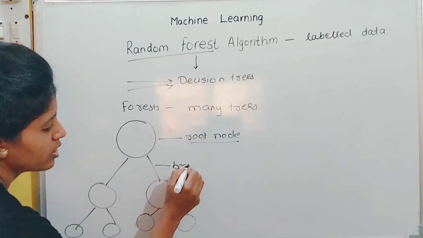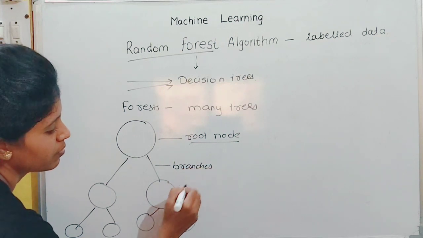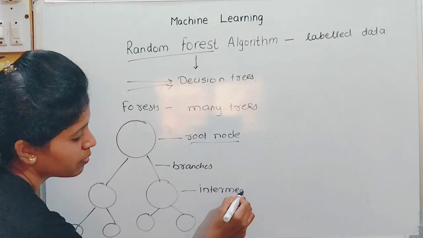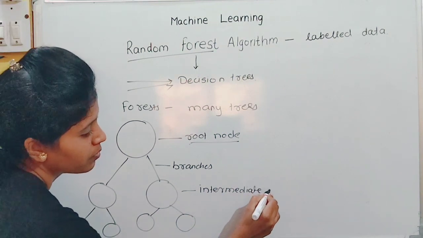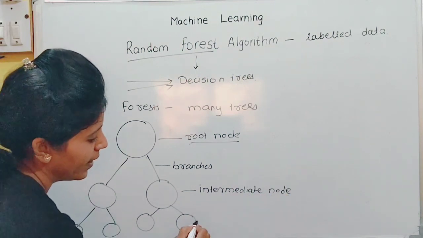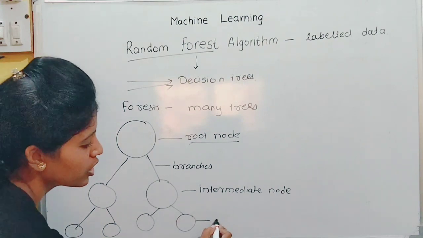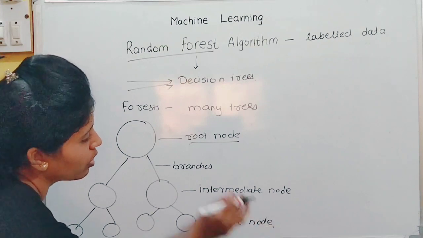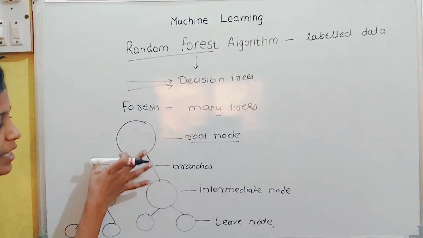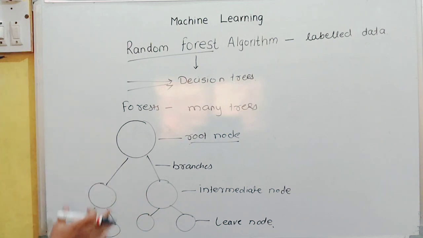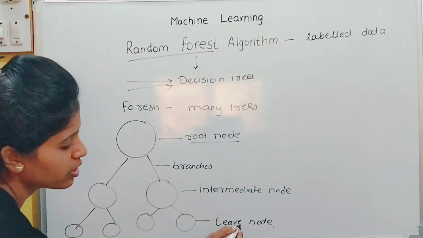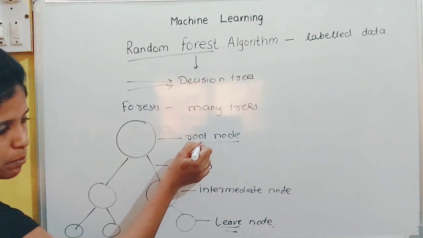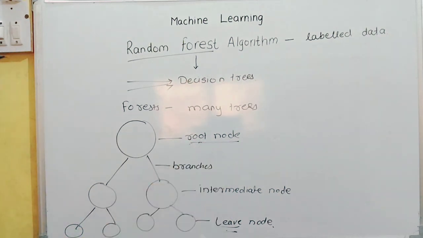These are branches, called intermediate nodes. And the final output or final decision is called the leaf node. The root node gets split into intermediate nodes, and intermediate nodes are again split into the leaf node, the final node.